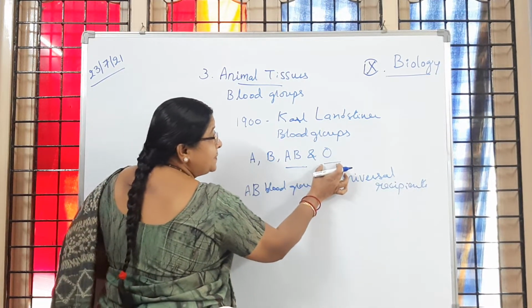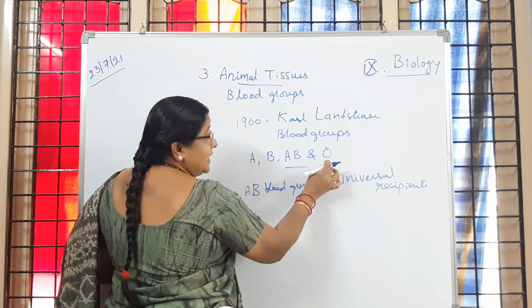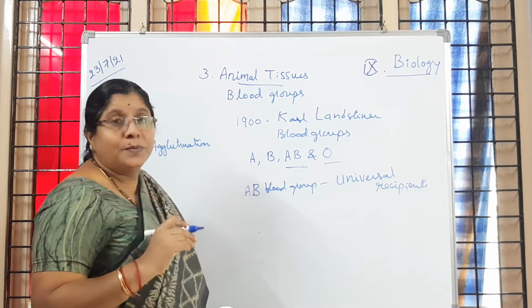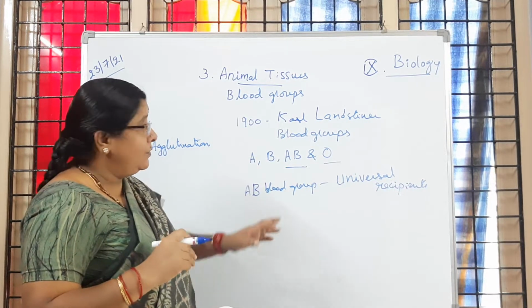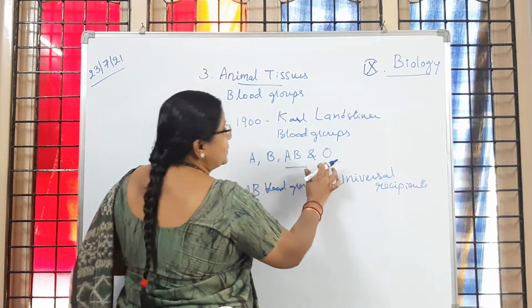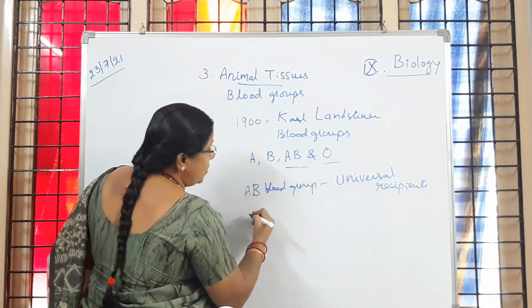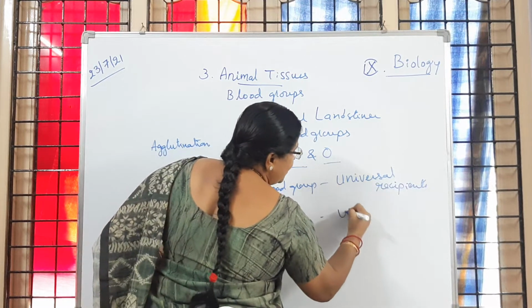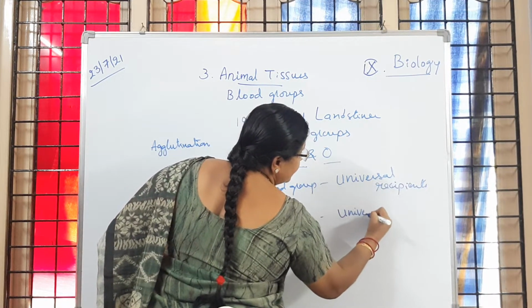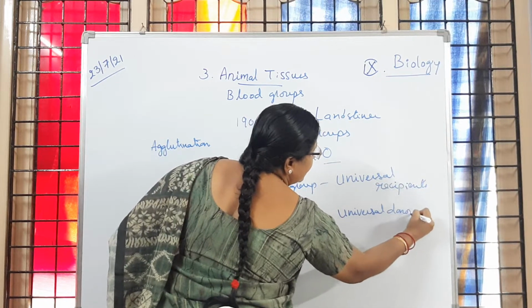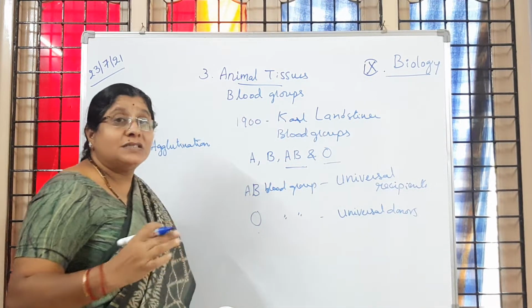Whereas O blood group people can donate blood to A group, B group, or AB group, and O group also. So any group can be donated with O blood group blood. So that's why O blood group people are called universal donors.